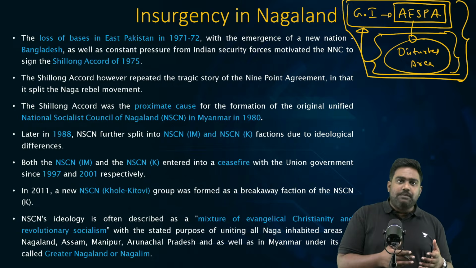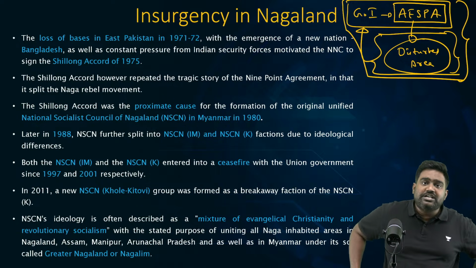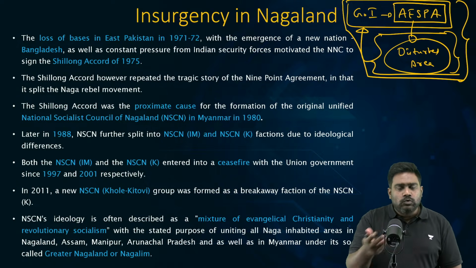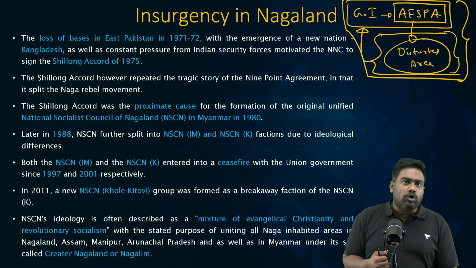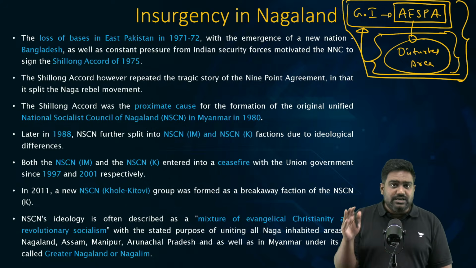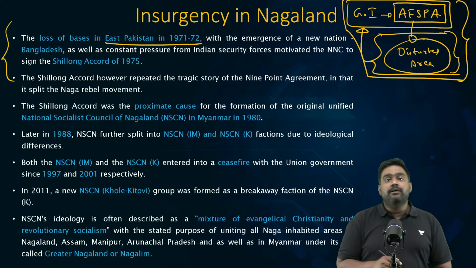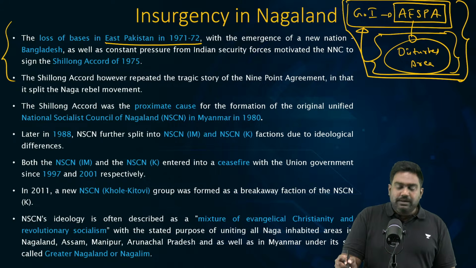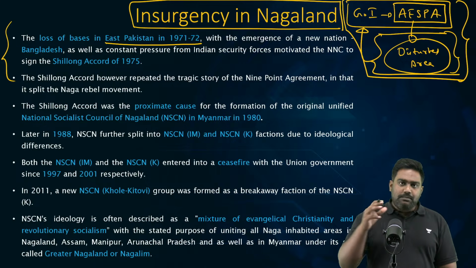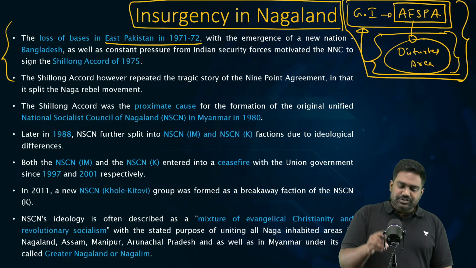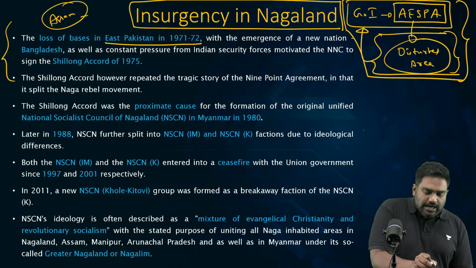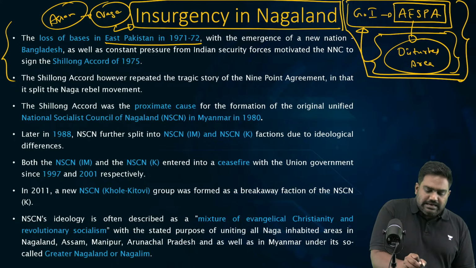It was used again during partition to contain the large scale communal violence which had spread across the country between Hindus and Muslims. But post independence, India had decided not to carry forward this law, not to inherit this controversial law. But given the situation in northeast India, in Assam, in the Naga belt, where insurgency was raging with outside support from East Pakistan, it became essential for the Nehru government to bring in AFSPA. So, the first instance where India brought AFSPA back post partition, post independence, is to deal with Naga insurgency. So, it was in the state of Assam that AFSPA was brought back to contain Naga insurgency.